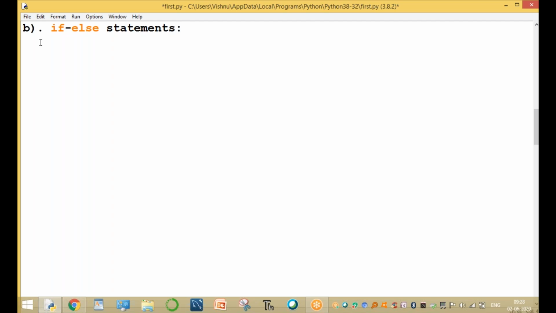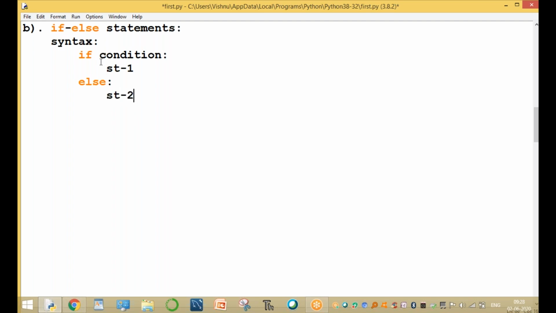If else statement: here there are two options. One option is the true condition, and another one is the false condition. Now the syntax is: if condition, colon symbol (the colon is compulsory), then statement 1, and the else part, statement 2. These are called the true part and the false part, or the else part, or statement 1 and statement 2.